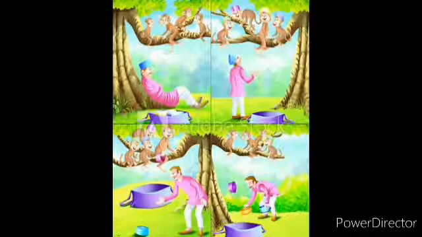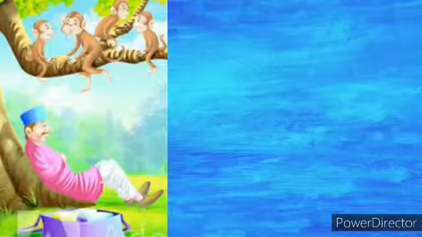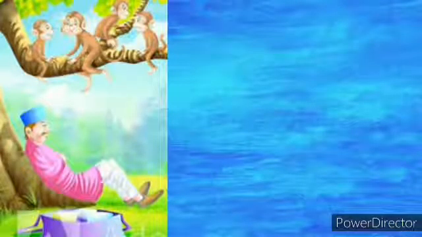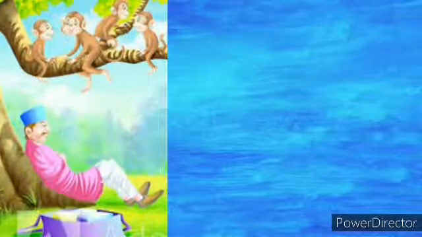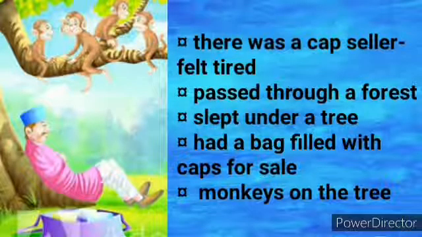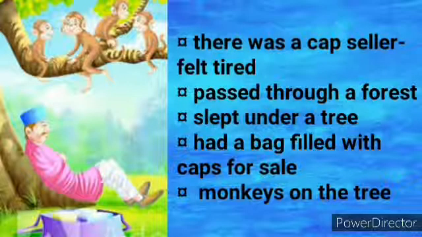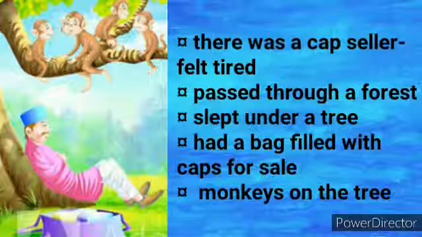There are 4 pictures given and each picture has its own prompt. Let's read the prompt for the first picture. There was a cap seller, felt tired, passed through a forest, slept under a tree, had a bag filled with caps for sale, monkeys on the tree.